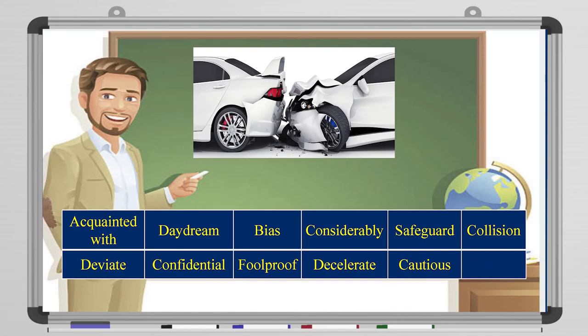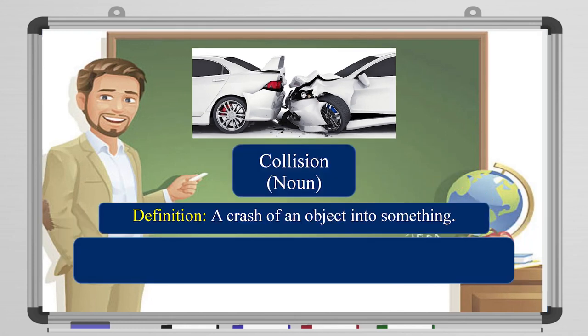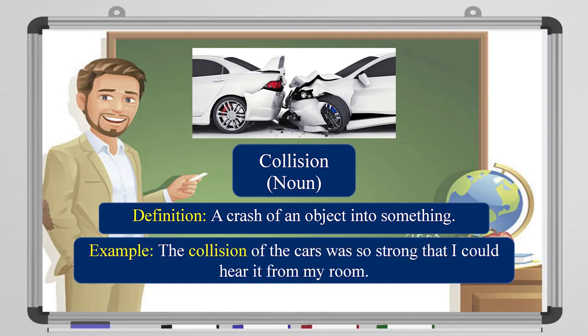Next, two cars together. We also talked about a similar word to it in the previous episode. So, it's collision. It's a noun. It means a crash of an object into something. For example, the collision of the cars was so strong that I could hear it from my room.